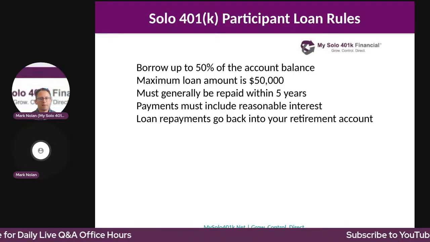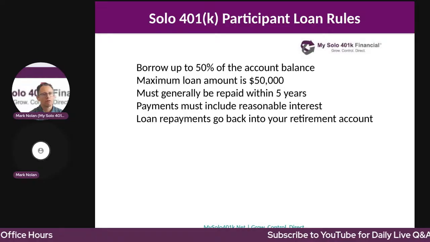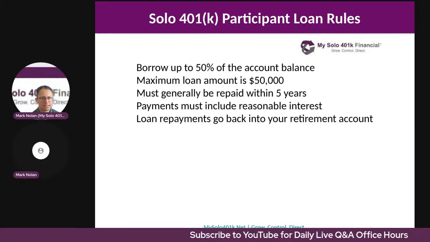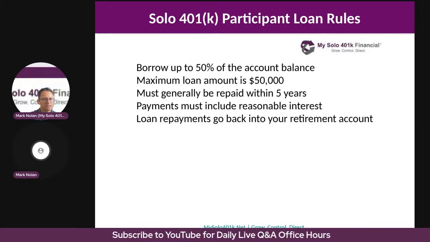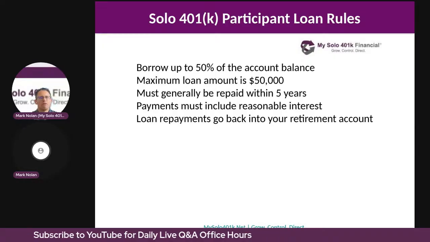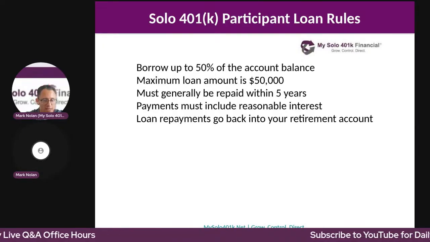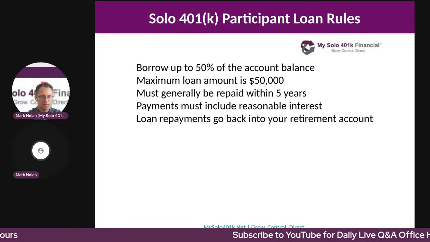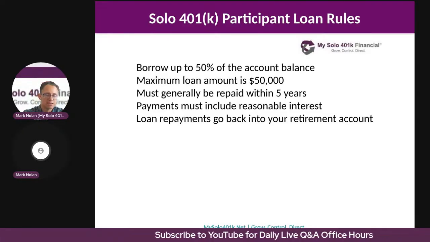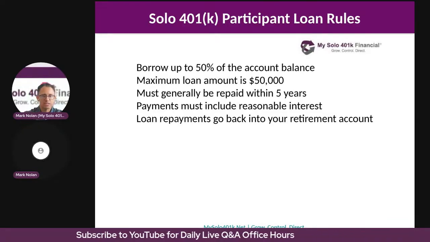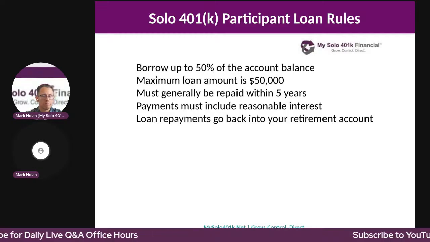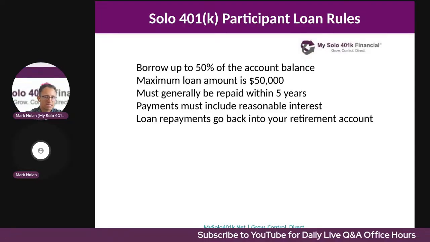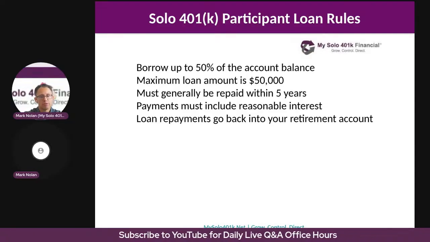Okay, let's give an example of a solo 401k loan. Let's say that you have $120,000 in your solo 401k plan because you transferred an IRA or a former employer plan to the solo 401k. You can always transfer unlimited amounts of IRAs with the exception of a Roth IRA, as well as former employer plans to the solo 401k plan. There's no limit, and those transfers do not count towards your annual contribution limit.